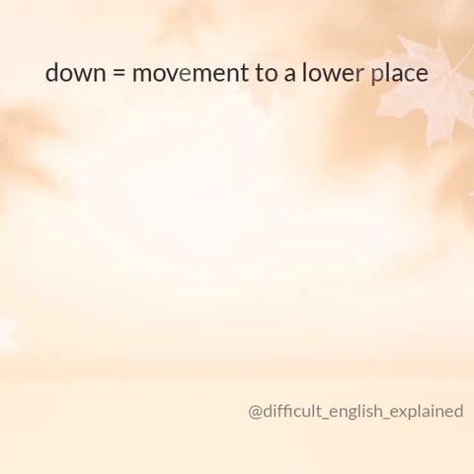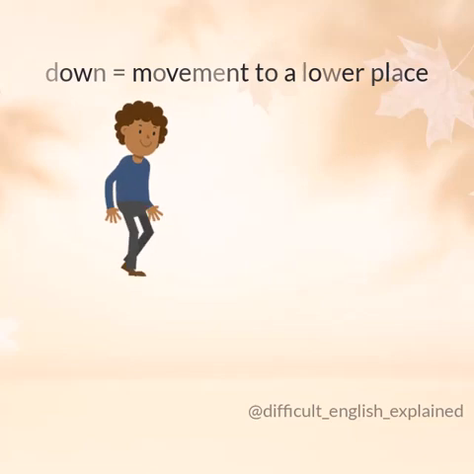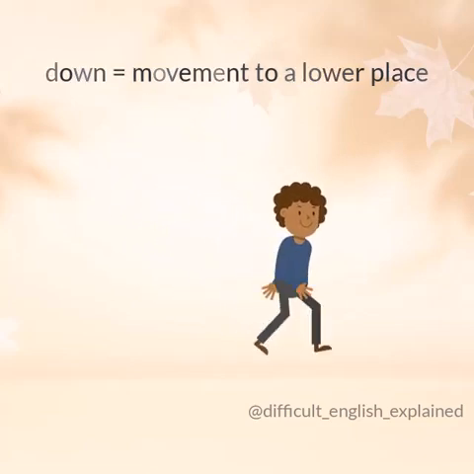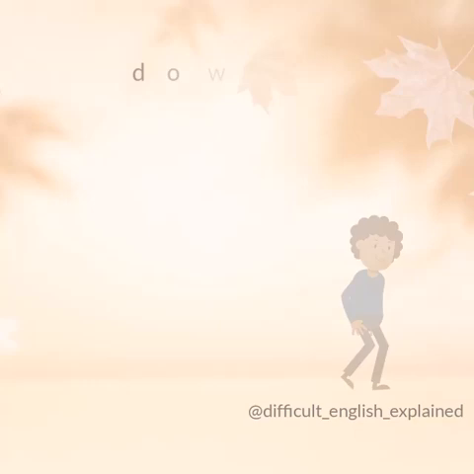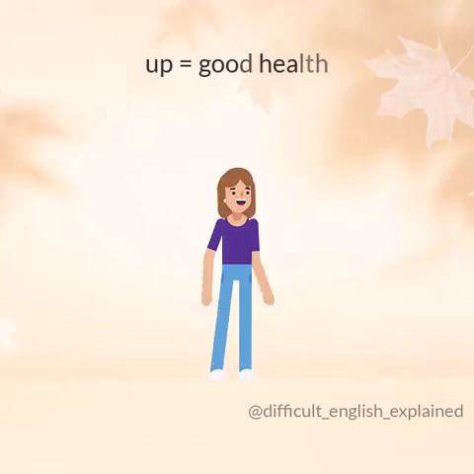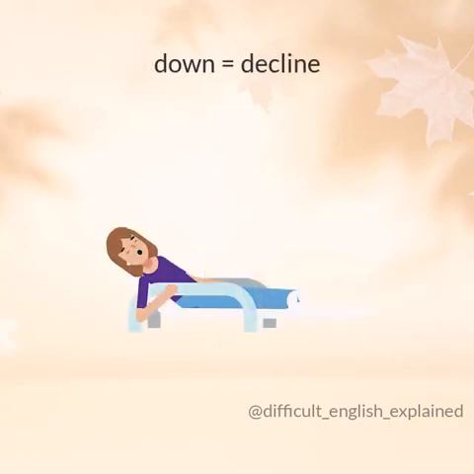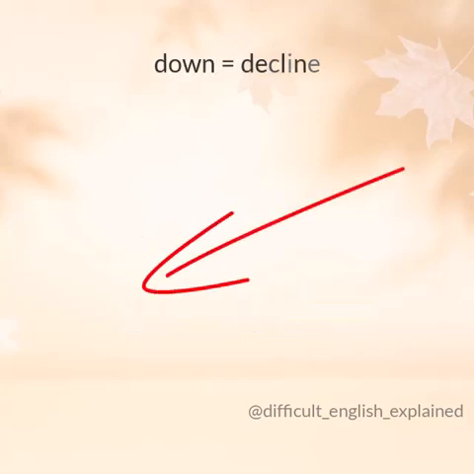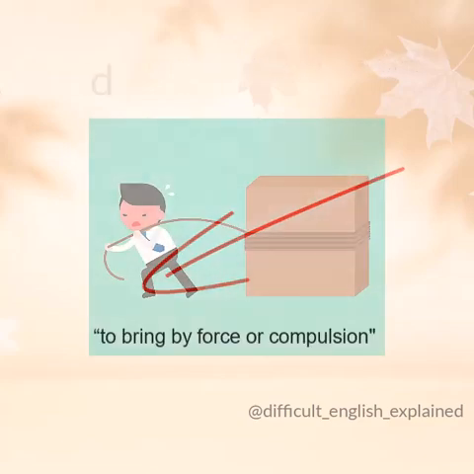If the most basic meaning of down is movement to a lower place, how is that connected with our everyday experiences? If we're in good health, we spend most of our time in a vertical position. If we are in poor health, we are probably in a horizontal position. A horizontal position is a lower position. As a result, we think of negative things like poor health, low status, failure, and decline as down. Let's look at some examples where down means decline.